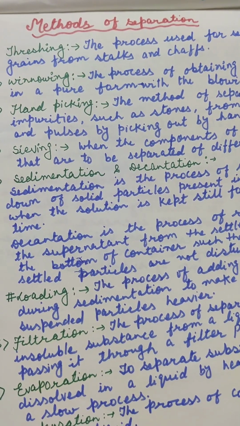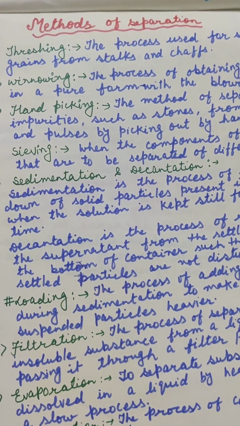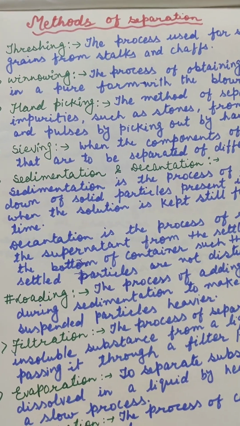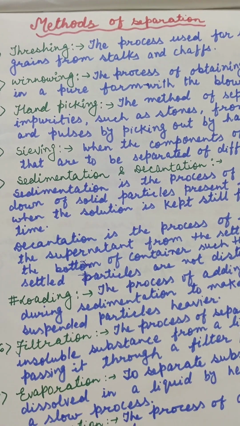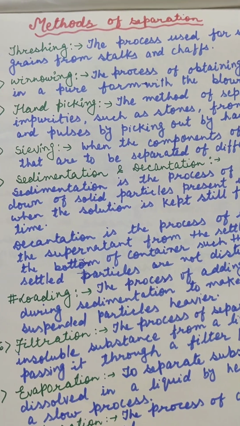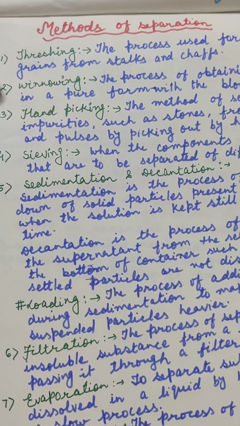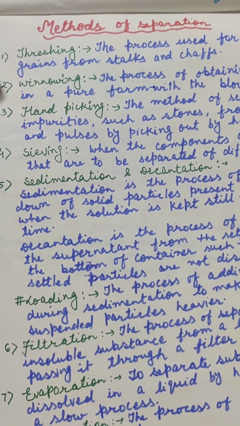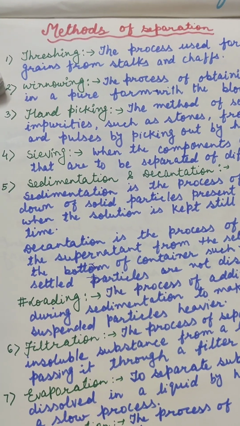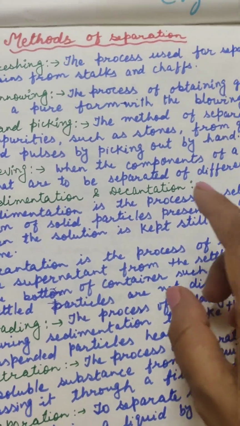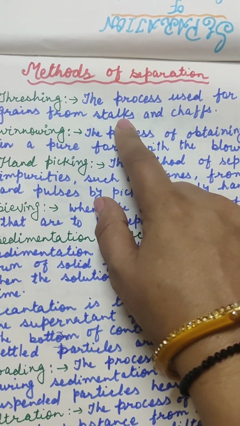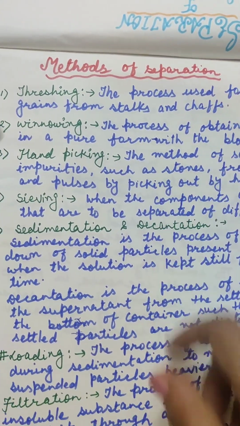The first point is threshing. When crops of food grains such as wheat and rice ripen, they are harvested, and this process is called harvesting. After harvesting, these crops are allowed to dry. Once they get dry, they are divided into small bundles, and these crops have stalks on which grains are attached and covered in a sheath called chaff. The process of separating grains from stalks and chaff is called threshing.